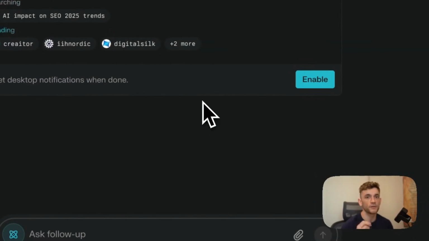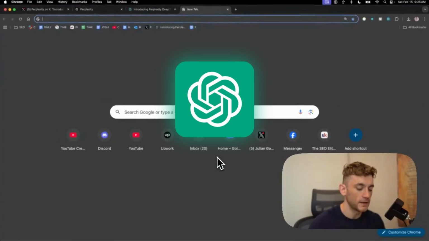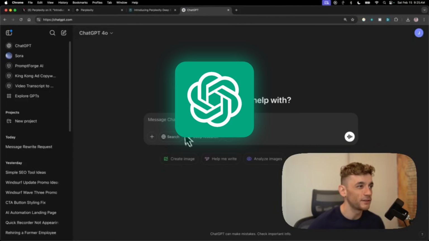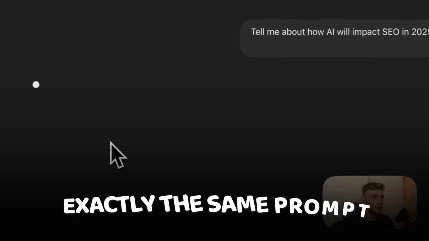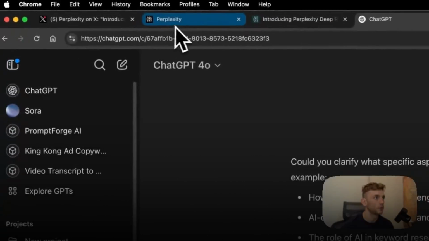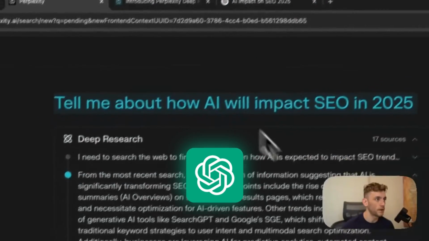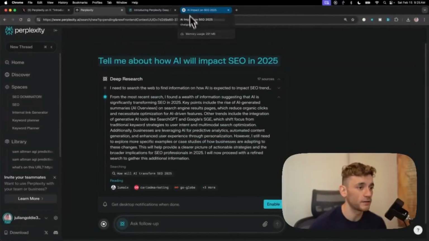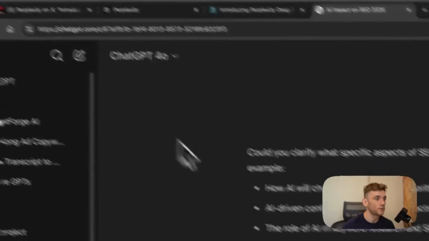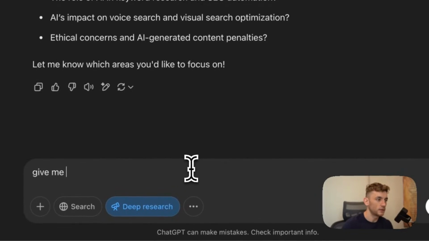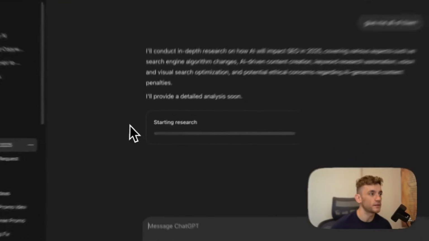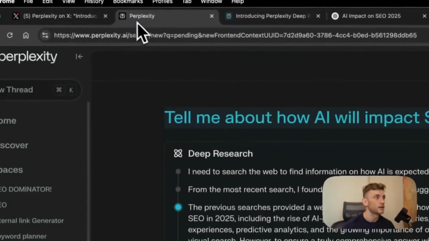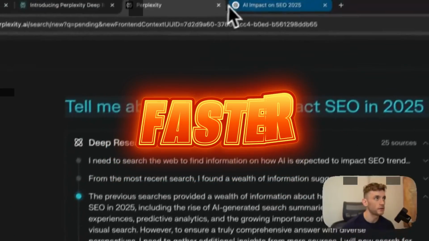Now, bear in mind, if you're using ChatGPT and the deep research function in there, it's usually going to take about 10 to 30 minutes per research report. So we'll put exactly the same prompt into ChatGPT versus Perplexity and compare the deep research functionalities here. But here, what ChatGPT often does, it will come back to you and say, can you clarify a few aspects? I'm just going to say, give me all of them, and it will go off and start doing the research. But here you can see that it's actually going to take quite a long time to get that back. If we come on to Perplexity, it seems to be a lot faster when we're getting the results.